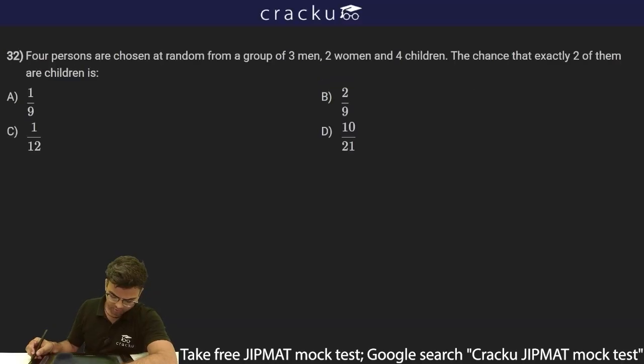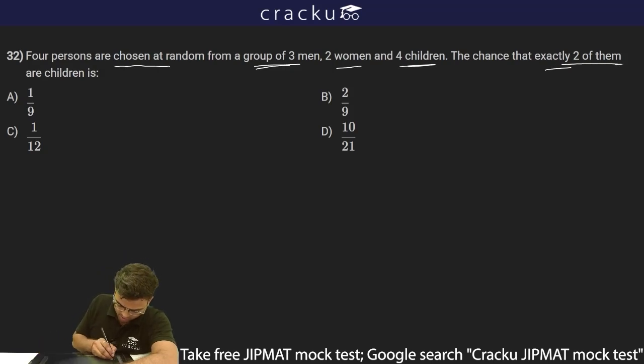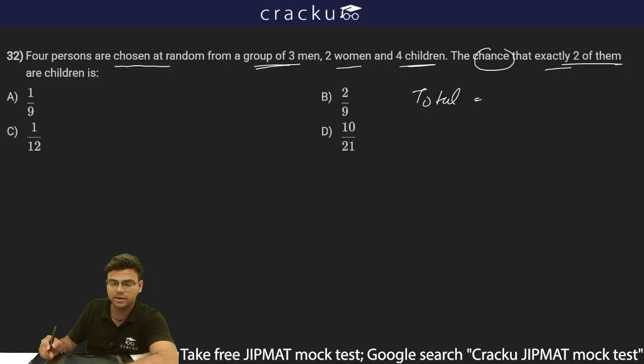The next question is saying 4 persons are chosen at random from a group of 3 men, 2 women and 4 children. The chance that exactly 2 of them are children is. So first of all, what is the total number of outcomes? Since we have to find out the chance, which is basically the probability, we have to find out favorable outcomes and total outcomes. Now, the chance that exactly 2 of them are children. So first of all, let's calculate total outcomes.